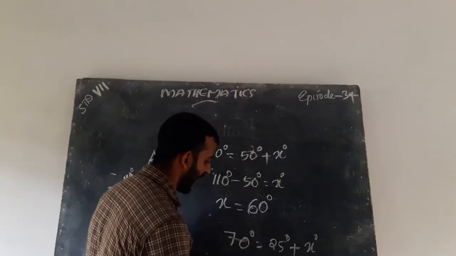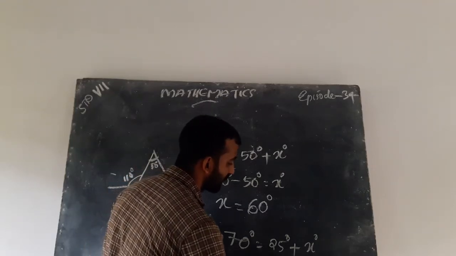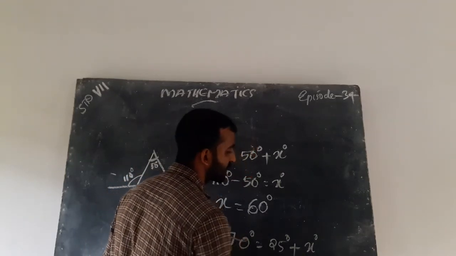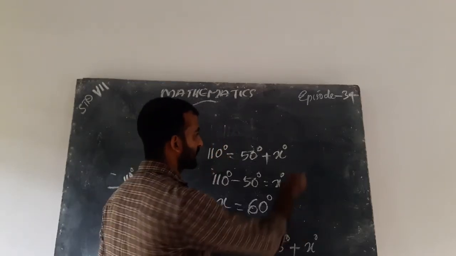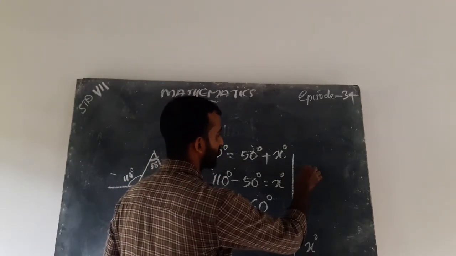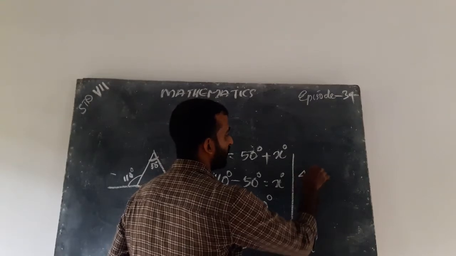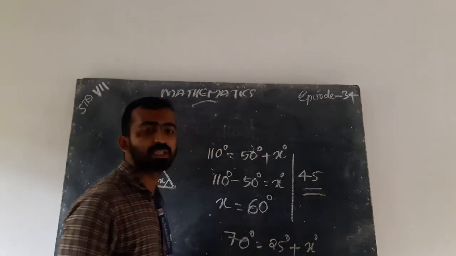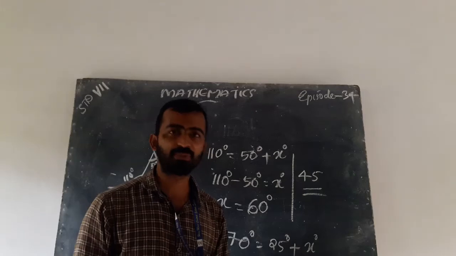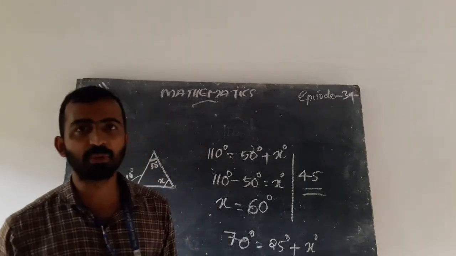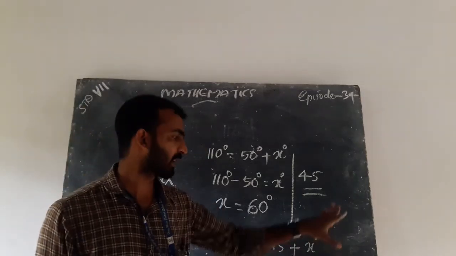We can write x degree equals 70 degree minus 25 degree. Answer is 45. And questions 2 and 3 are for your homework. The first we have already done.